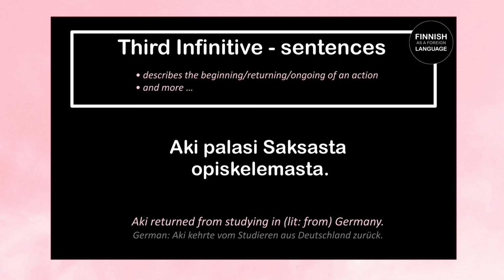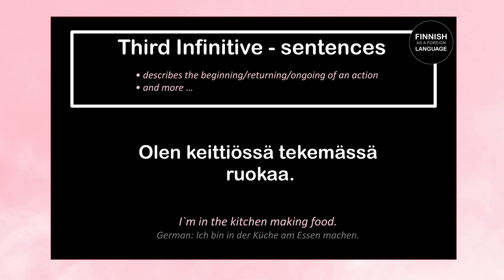One more example before we carry on. Olen keittiössä tekemässä ruokaa means I'm in the kitchen making food. So this sentence expresses an ongoing process, often expressed with verbs like olla, istua, or seisoa. So olen keittiössä means I'm in the kitchen, and tekemässä ruokaa means making food. So tekemässä here is the third infinitive inessive. So let's repeat. Olen keittiössä tekemässä ruokaa. I'm in the kitchen making food.